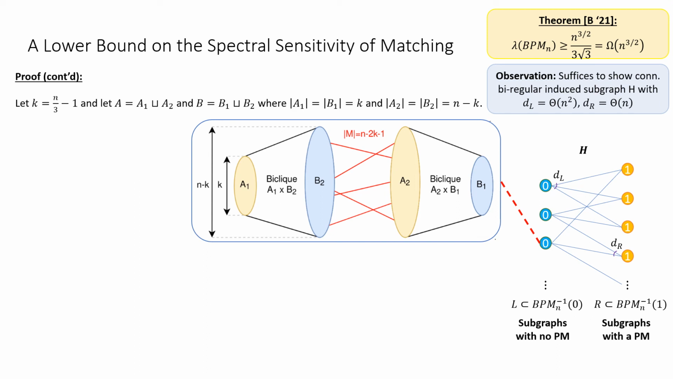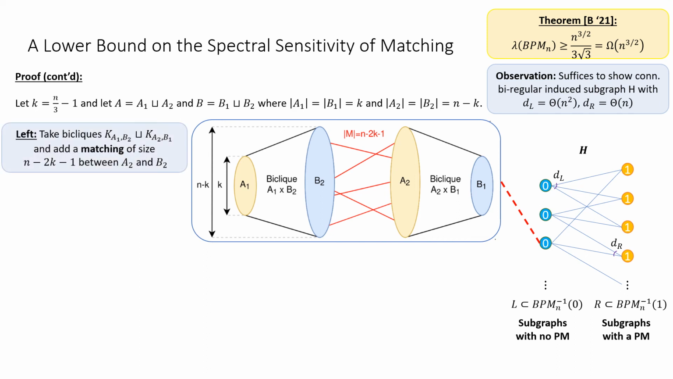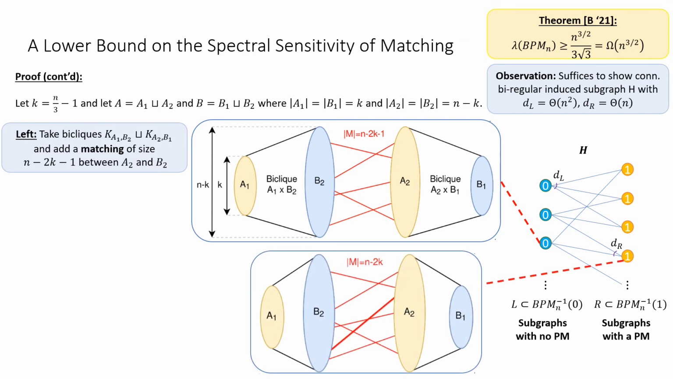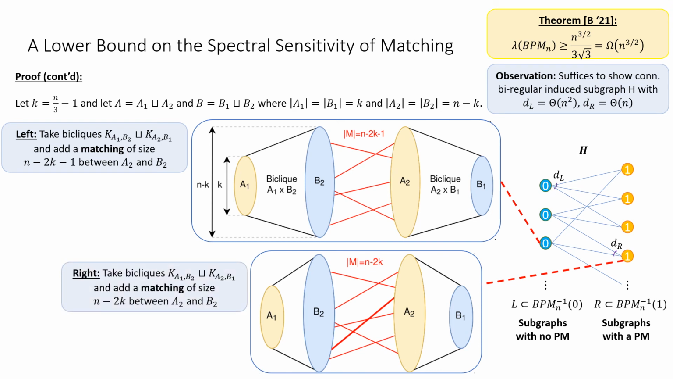Notice that these graphs do not contain a perfect matching, since, for example, the set B2 violates Hall's condition. It has fewer neighbors than its cardinality. As for our right vertices, that is 1 inputs, we're going to take all the graphs that are exactly the same, but now the matching in the middle is of size n minus 2k. And these graphs do contain a perfect matching, since once you take the matching in the middle, you're left with k vertices in B2 and A2, and you can match those with the biclique to A1 and B1.